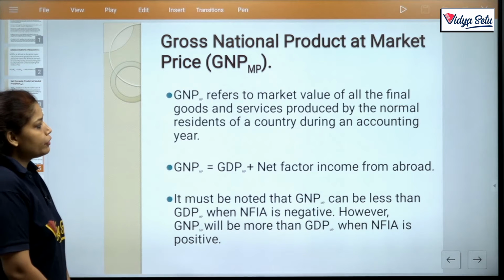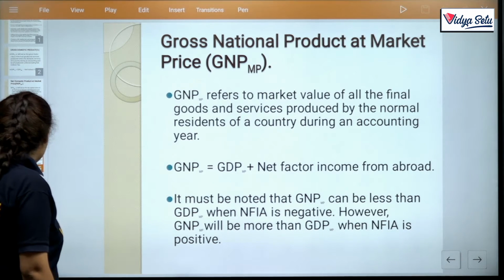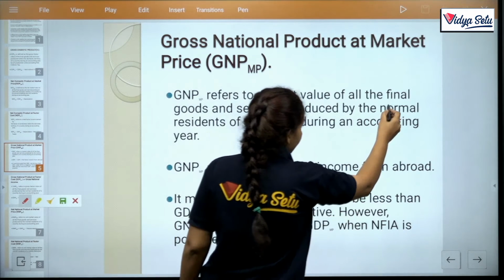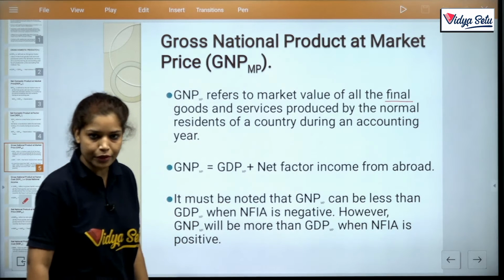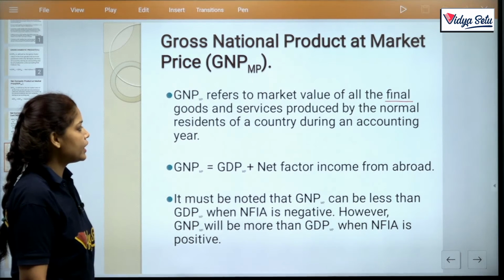GNP MP refers to the market value of all the final goods. Again, there are final goods, and what are the final goods which are ready for use? These are 2 types, consumer goods and producer goods. Clear? And services produced by the normal resident of a country during an accounting year.